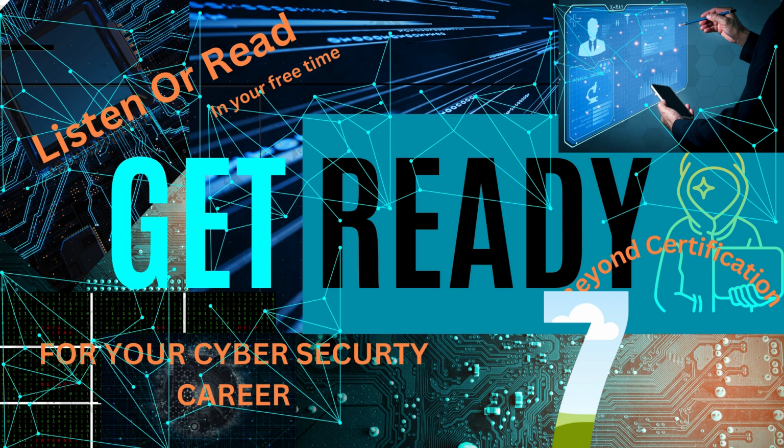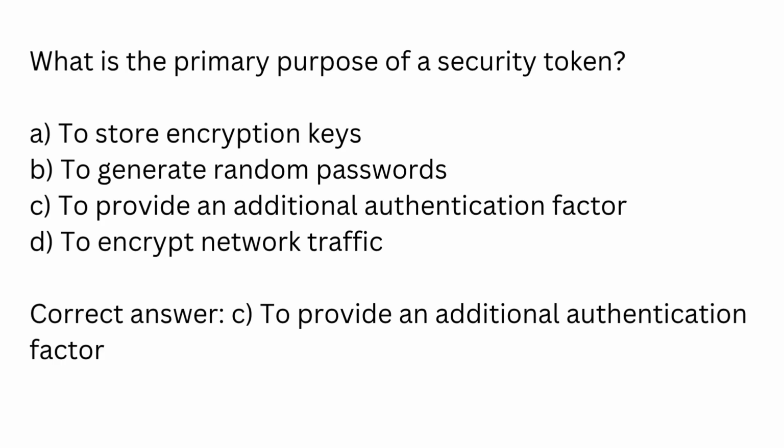Let's move on to the next 10 questions in this series, and don't forget to check out the previous chapters if you missed them. What is the primary purpose of a security token? A. To store encryption keys. B. To generate random passwords. C. To provide an additional authentication factor. D. To encrypt network traffic. Correct answer: C. To provide an additional authentication factor.